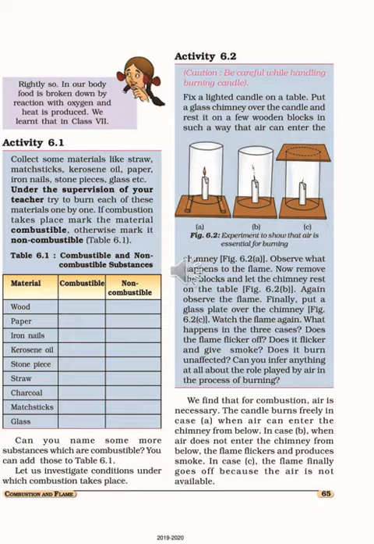Glass is a man-made material and it is made from silica, so it is non-combustible. So which are combustible ones? Wood, paper, kerosene oil, straw, charcoal, matchsticks. These are combustible substances, whereas iron nails, stone piece, glass, they are non-combustible substances.